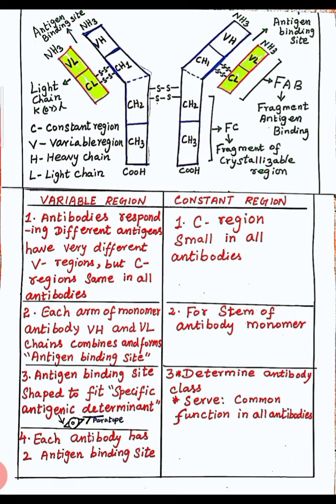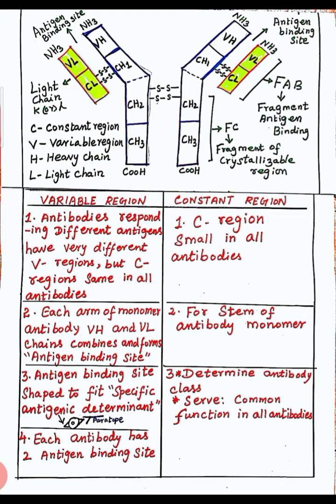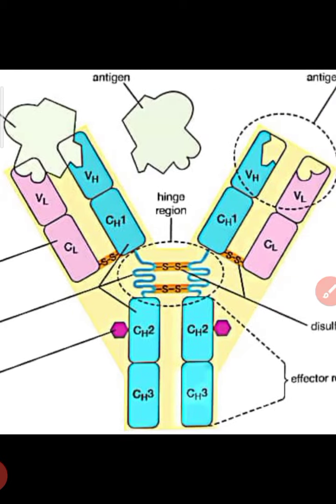Now the constant region. The C region is the same in all antibodies. It forms the stem of the antibody monomer. This region determines the antibody class. Its function is common in all antibodies; the constant region causes the same kind of function in all antibodies. Yes, understood? This is the basic structure of the antibody.